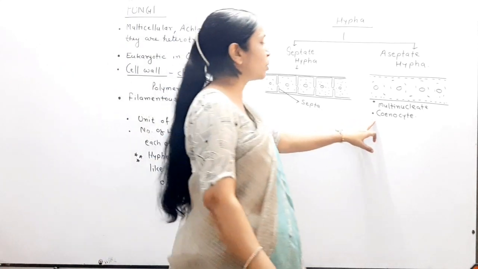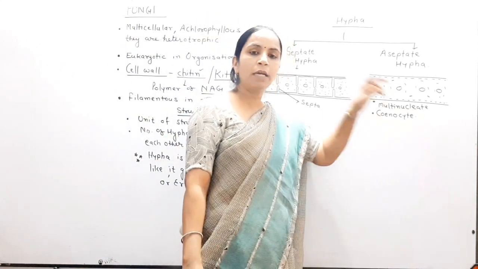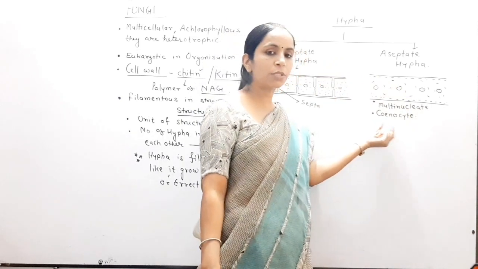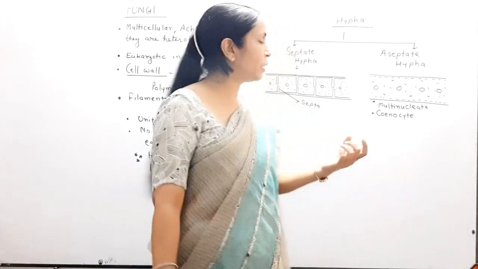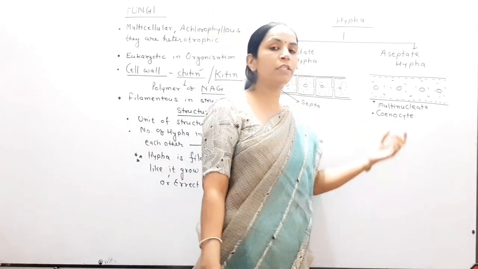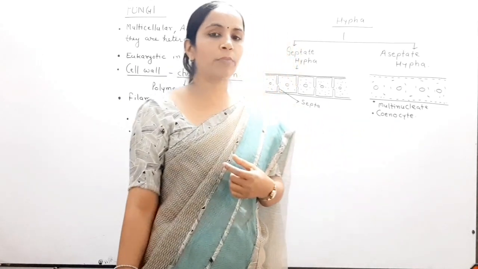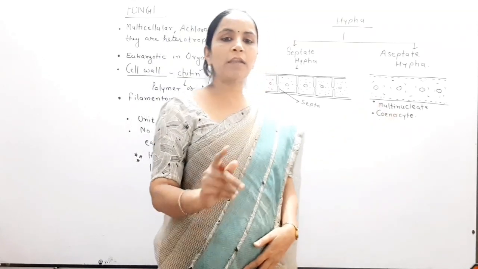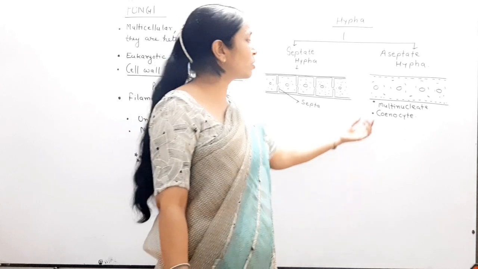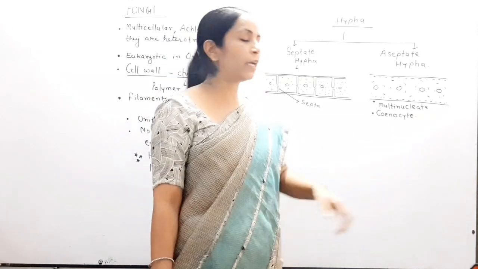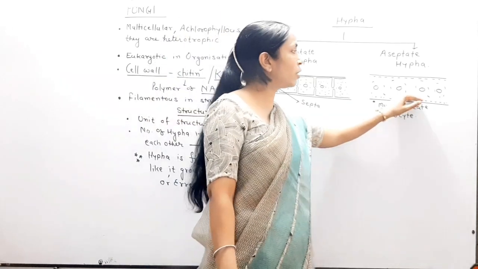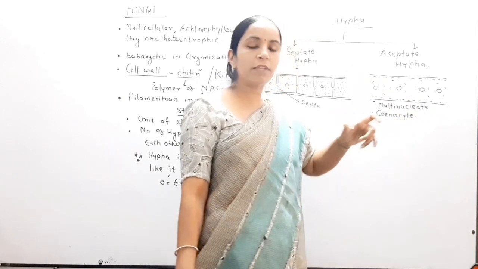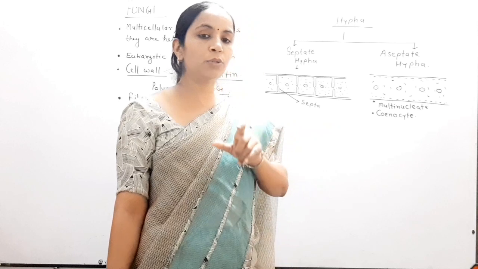Generally where do we define this term cenocyte? In the structure of the cell when we study cell division. In cell division, in the mitosis part, it is given that when nuclear division is not followed by cell wall formation, then a large number of nuclei are formed continuously, and the structure with a large number of nuclei is called a cenocyte. So here you remember, aseptate hypha of fungi is a cenocyte. The cell with multiple nuclei is called a cenocyte.